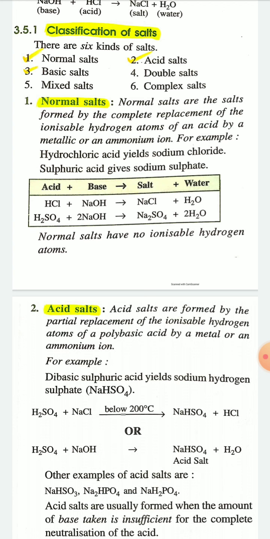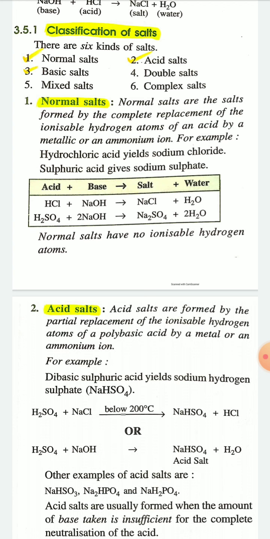For example, when hydrochloric acid reacts with NaOH, sodium hydroxide, the metallic part of sodium hydroxide, that is Na plus, replaces the H plus from HCl.